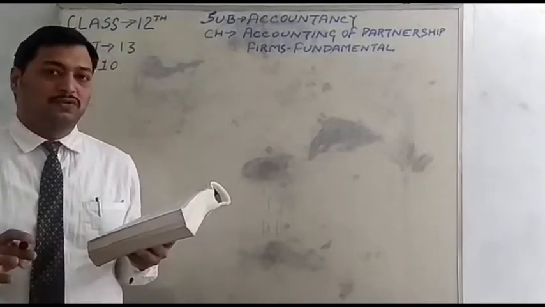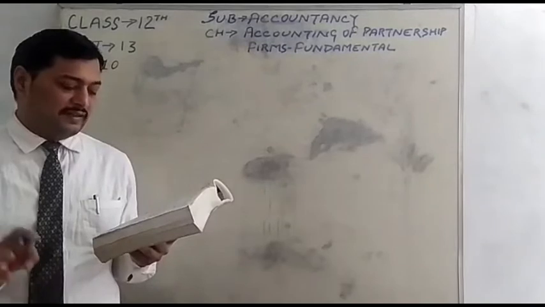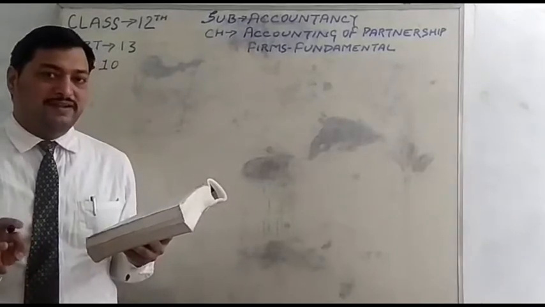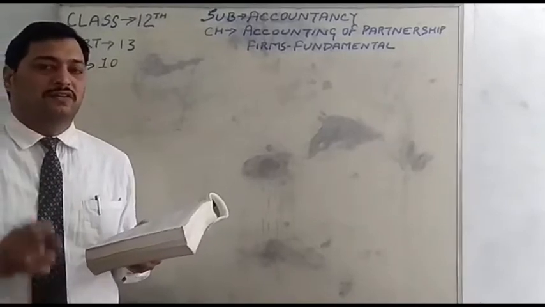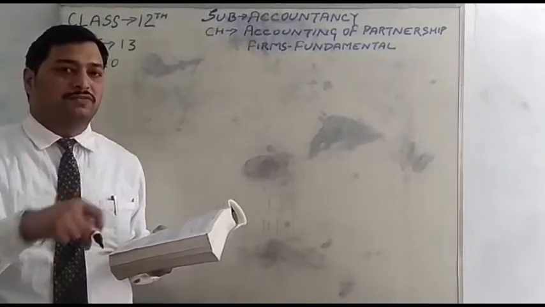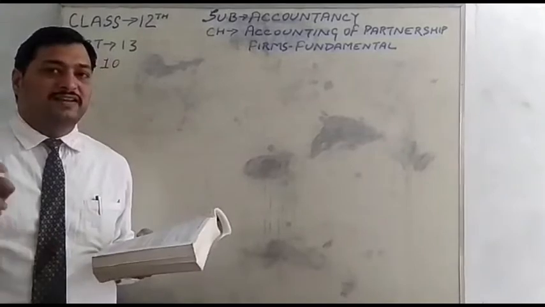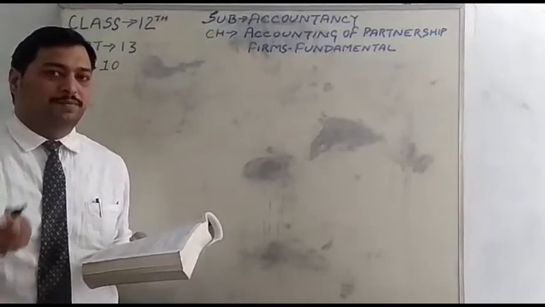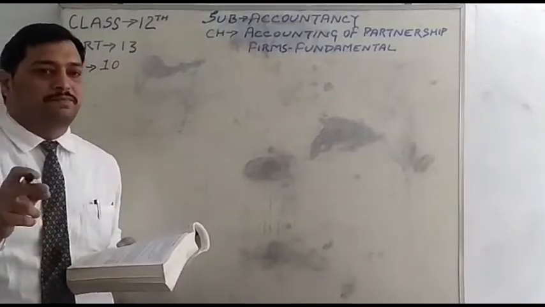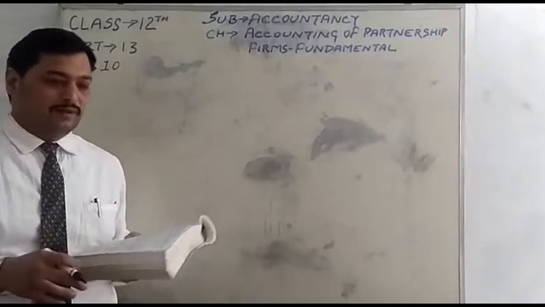On 1st August 2016, they decide that their capital should be readjusted according to their profit sharing ratio. This is a new point up to question 1 to 9. They want their capital readjusted on 1st August 2016 in their profit sharing ratio. It means we will calculate a new capital.